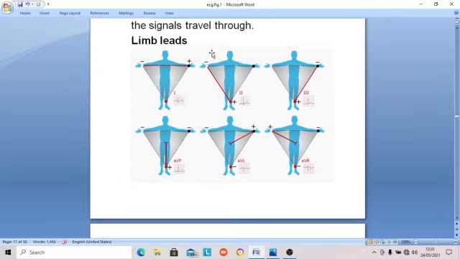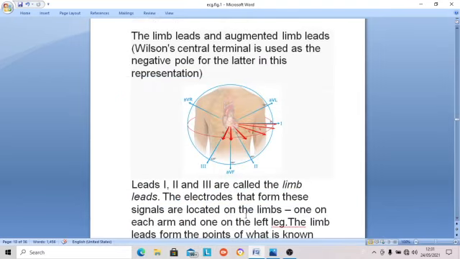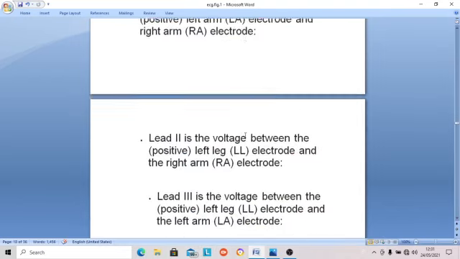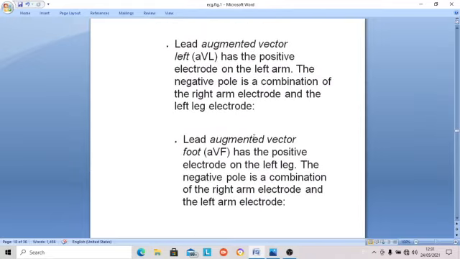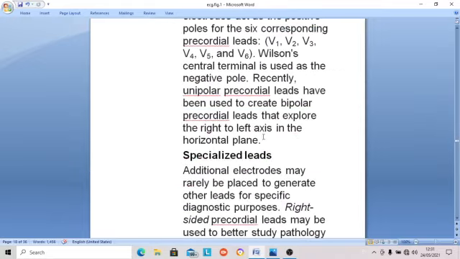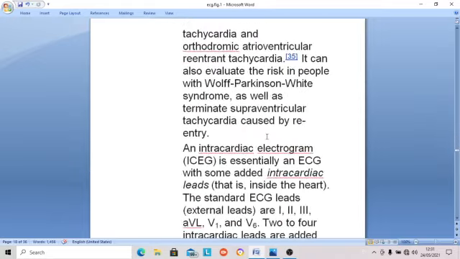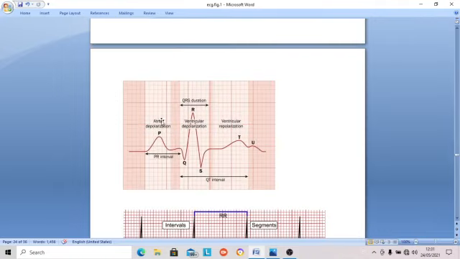Right arm is always negative, so negative tied, positive one. And lead 3 is tied between these two. Documented, you will see later on. You will understand it correctly then.